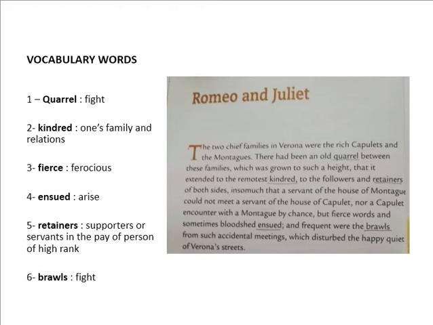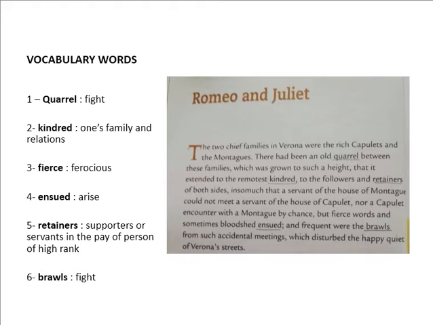There had been an old quarrel between these families, which had grown to such a height that it extended to the remotest kindred, to the followers and retainers of both sides, insomuch that a servant of the house of Montague could not meet a servant of the house of Capulet, nor a Capulet encounter a Montague by chance, but fierce words and sometimes bloodshed ensued, and frequent were the brawls from such accidental meetings which disturbed the happy quiet of Verona's streets.